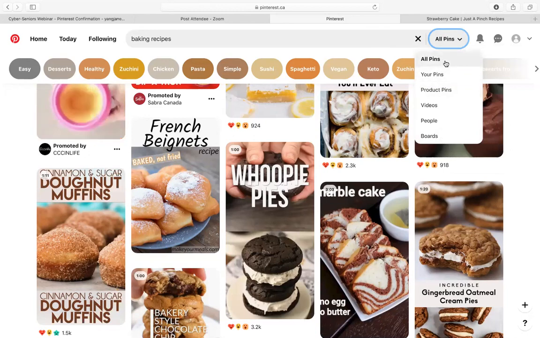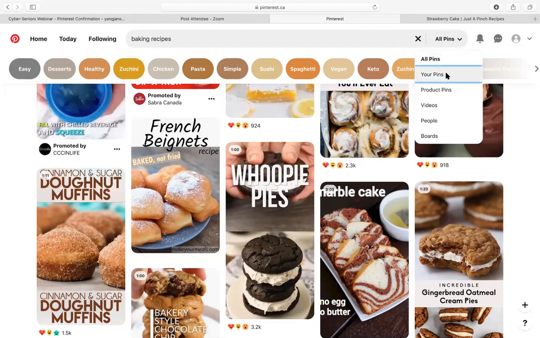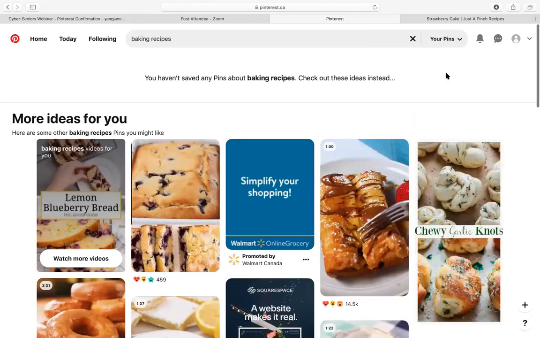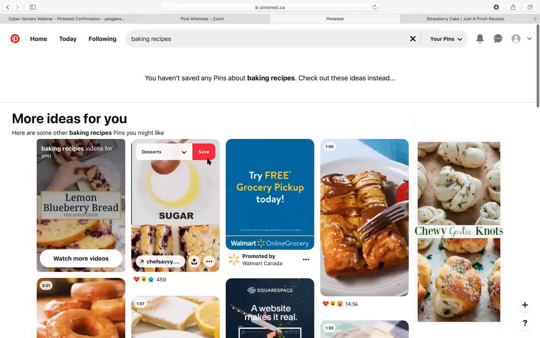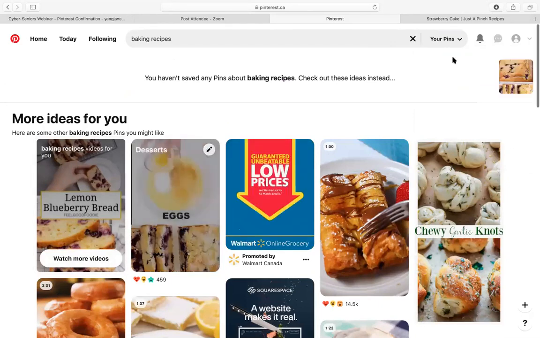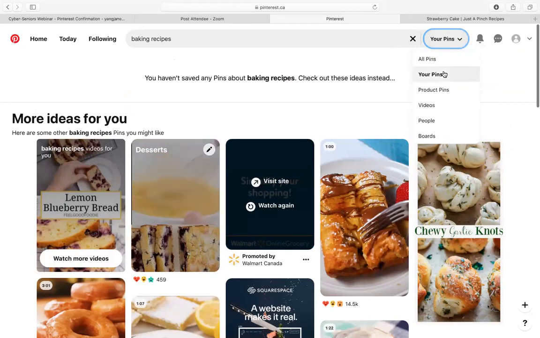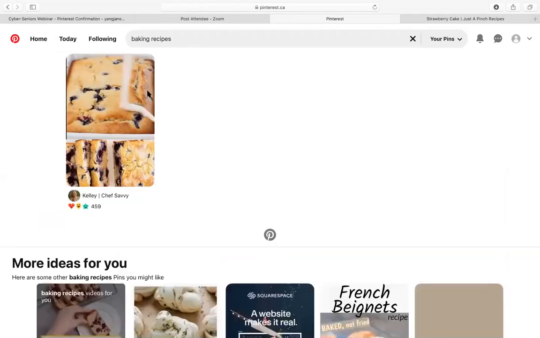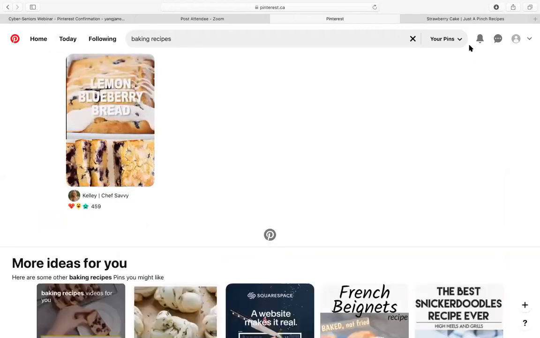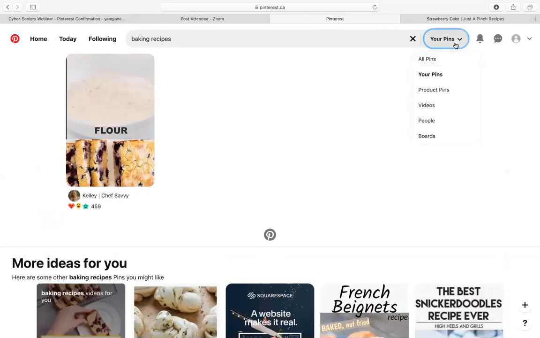So obviously your pins, so all the things that you have pinned. Let's check that out. So we haven't saved any pins about baking recipes. So let's just pin this one for now. Say save. So if we want to look at your pins, there. So if you had more pins, obviously they would show up here. And then all pins is just everything, so it wouldn't be tailored at all.